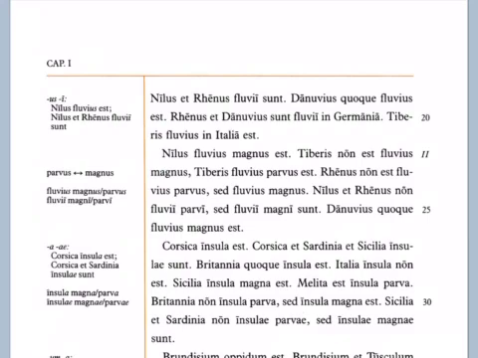Danubius quoque fluvius est. The Danube is also a river. The Danube, or the Ister, is in Eastern Europe. Flows into the Black Sea, if you know where that is. Rhenus et Danubius sunt fluvii in Germania. The Rhine and the Danube are rivers in Germany. Tiberis fluvius in Italia est. The Tiber is a river in Italy.